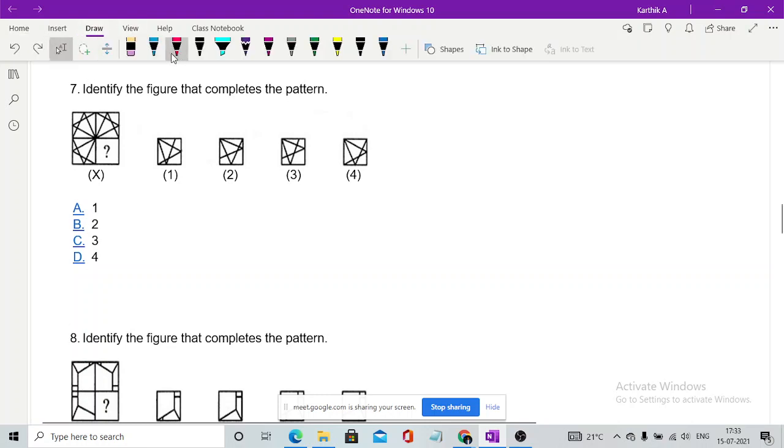These are easy questions. I think you guys should solve it rather than me explaining. Can anyone please tell me the answer? Option D, 4. Someone has option 4. Anyone else with other answers?